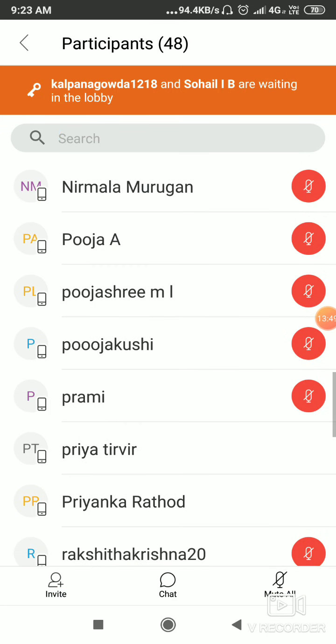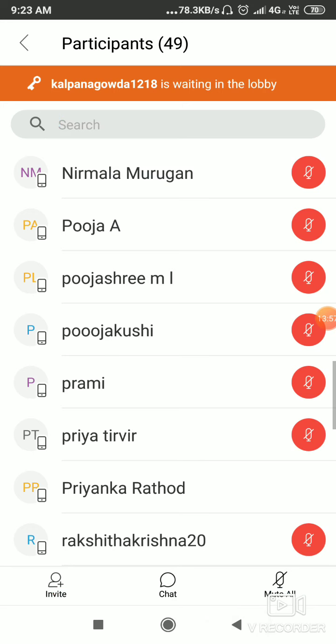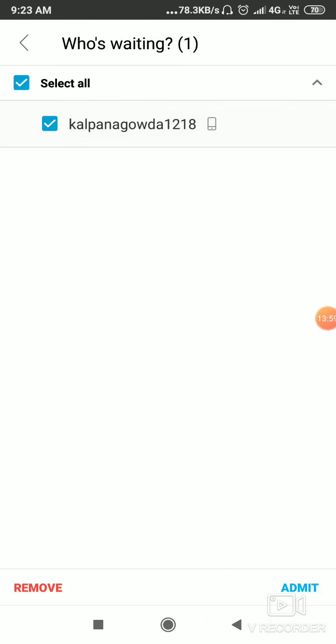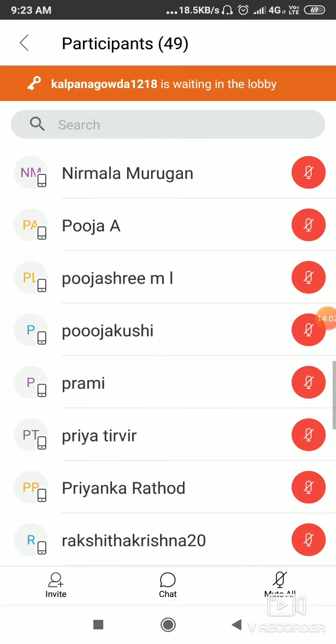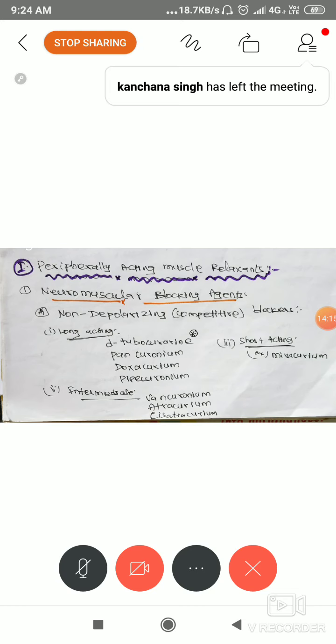Because that is nerve endings. Just remember what I wrote: presynaptic nerve, synapse, postsynaptic nerve. At the nerve terminals I wrote acetylcholine, ACH. That is acetylcholine. It is released at nerve terminals, at the nerve muscle fiber. So these drugs act on that neuromuscular junction.